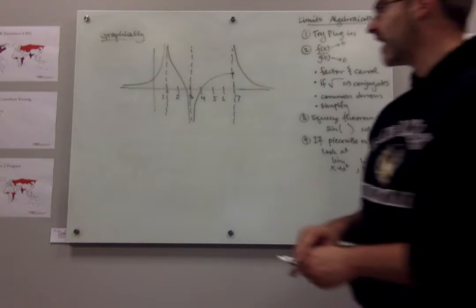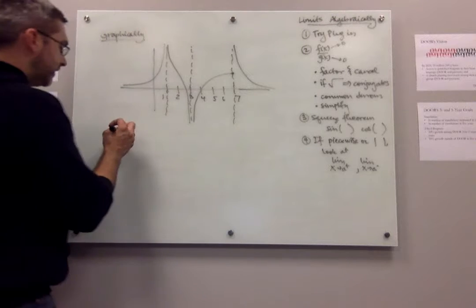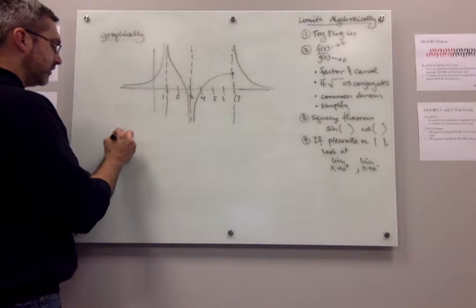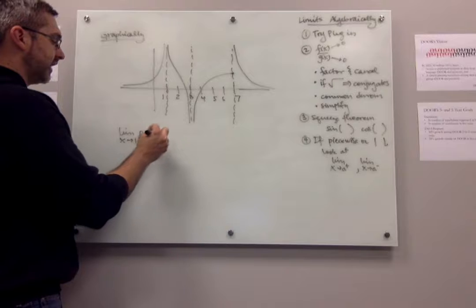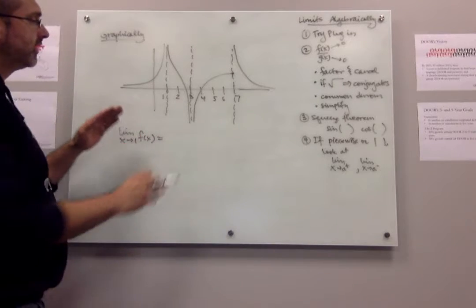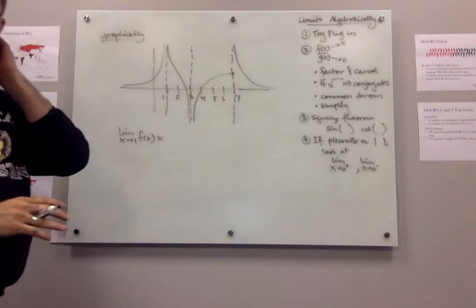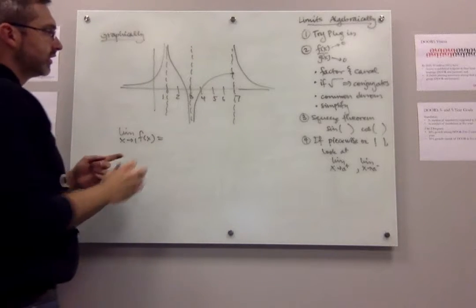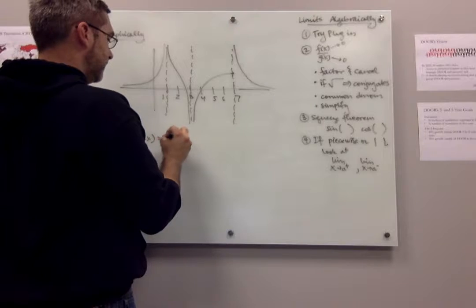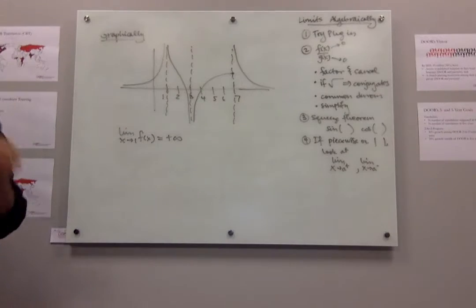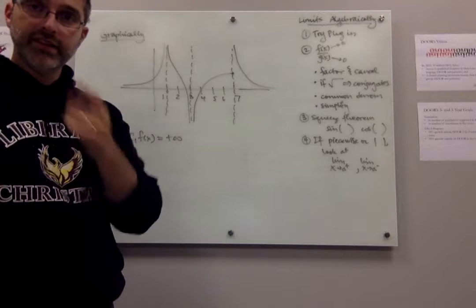Okay, so let's ask, what's happening as x approaches 1? What's the limit of this function as x goes to 1? Notice everything is getting bigger and bigger and bigger. So we're going to call this limit positive infinity. Again, if I said, does the limit exist at 1?